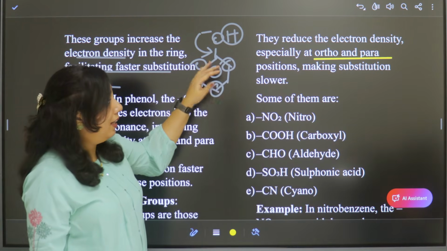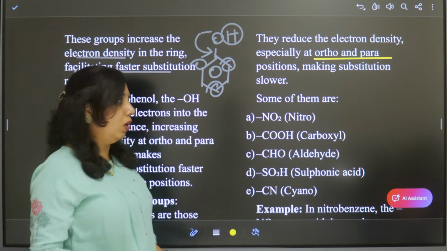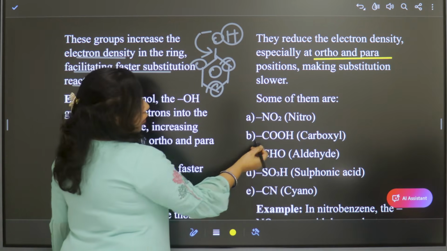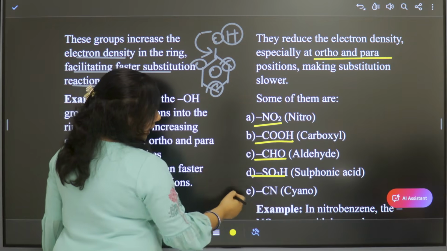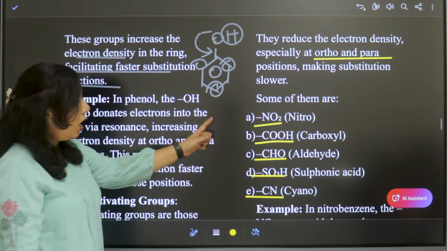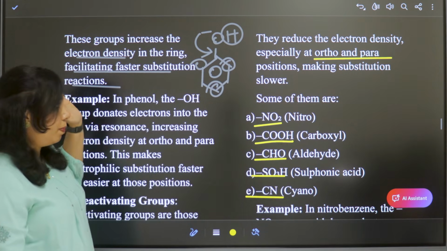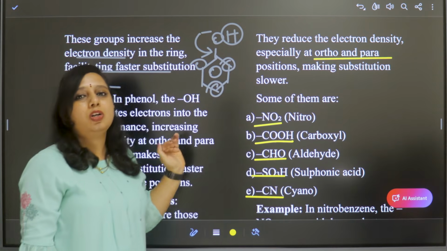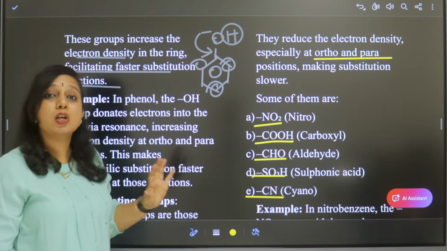So due to this low electron density at ortho and para positions, the substitution becomes slower, right? So see the groups here: nitro group, carboxylic group, aldehyde, sulfonic acid and cyano group. All these will take away electrons from the ring, especially making the ortho and para positions less electron dense, and the electrophilic substitution becomes slow.